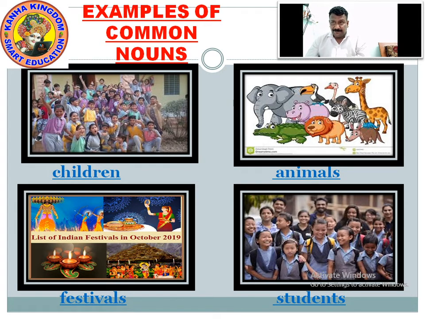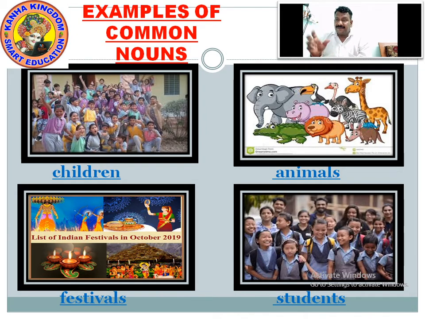As you come to school, they are also at their school. When you talk about students, they are many. When you talk about a single student, when it is addressed properly by one student's name, it becomes a proper noun.